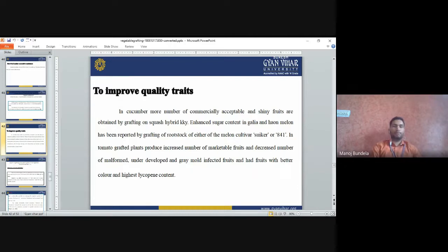In case of bitter gourd, we can use rootstocks like Suki or 841. In case of melons, it will increase the sugar content. In cucumber, we can use the KKY hybrids. It will increase the market acceptability and shiny appearance.